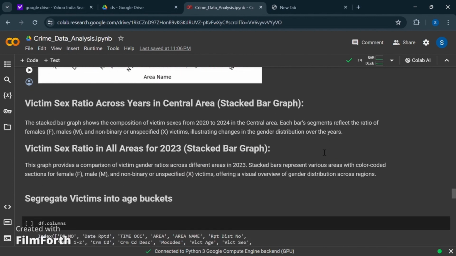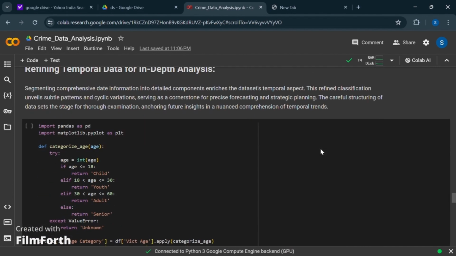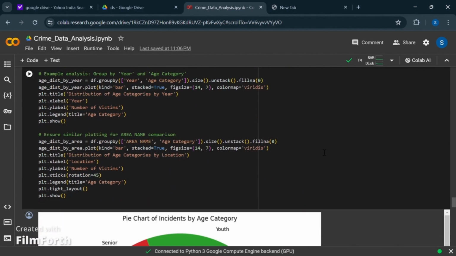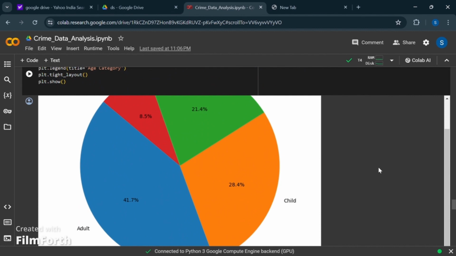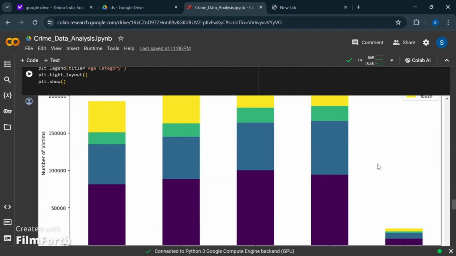And also, we can segregate victims into age buckets: the seniors, the adults, the youth, and the children. As plotted by the code, we can see that 41% of the victims are adults, 21% are the youth, 8.5% are the seniors, and 28.4% are the children.